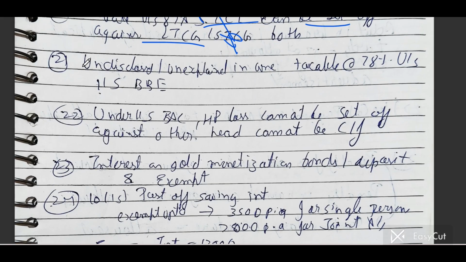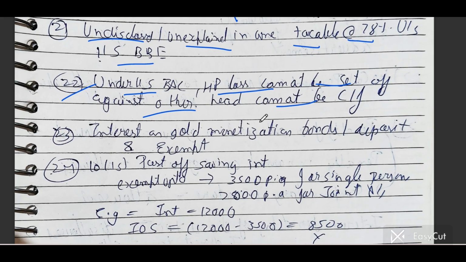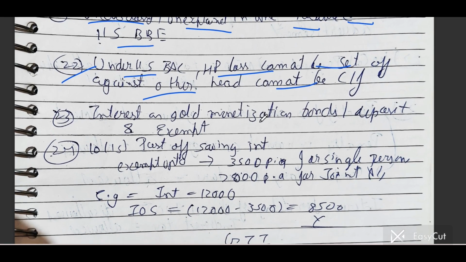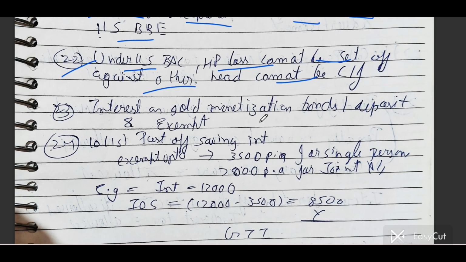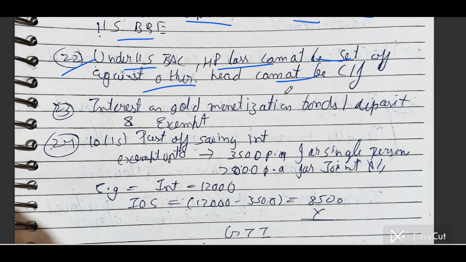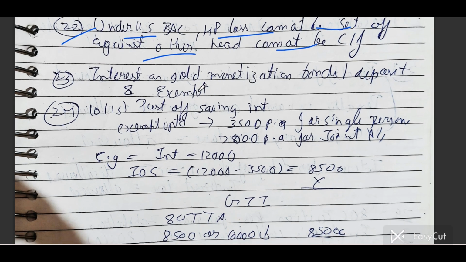Okay. Most important. Undisclosed or unexplained income is taxed at the rate of 78% under section 115BBE. Under section 115BAC, HP loss cannot be set off against any other head, and it cannot be carried forward. Most important, in the new regime, earlier HP loss could be carried forward, but now onwards that HP loss cannot be carried forward. You have to set it off in the current year, and this shall not be carried forward.